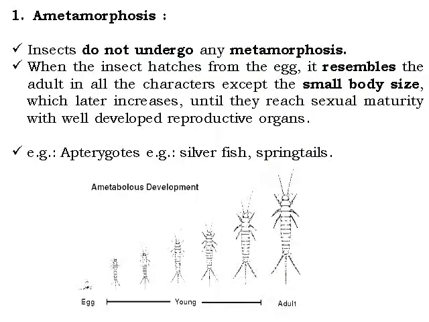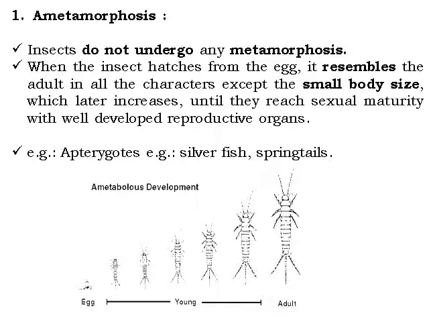Firstly, we will go through ametamorphosis. Ametamorphosis is a type in which the insect does not undergo any metamorphosis, meaning the metamorphosis process is completely or nearly absent. When the insect hatches from the egg, it resembles the adult in all characters except the small body size, which later increases until they reach sexual maturity with well developed reproductive organs.